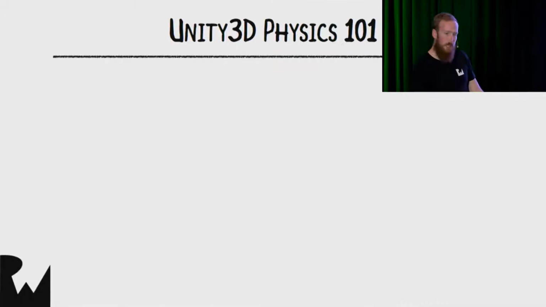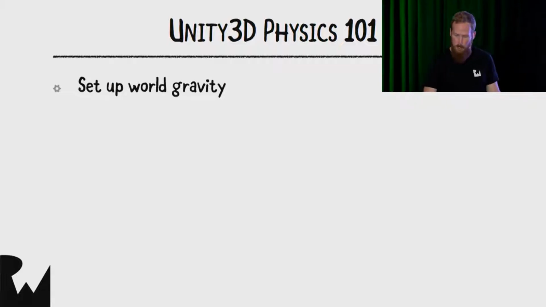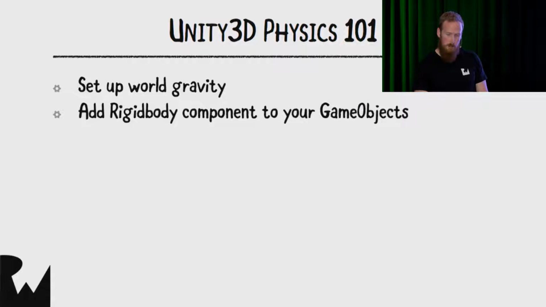So before we carry on, let's go through some basics of physics in Unity. To use physics, you've obviously got to have world gravity. By default, a project always has gravity set up to Earth-like gravity, so we don't normally have to worry about it. And then to use physics, your game objects need something called a rigid body component attached. Remember, we're working with a rigid body 2D in our game.